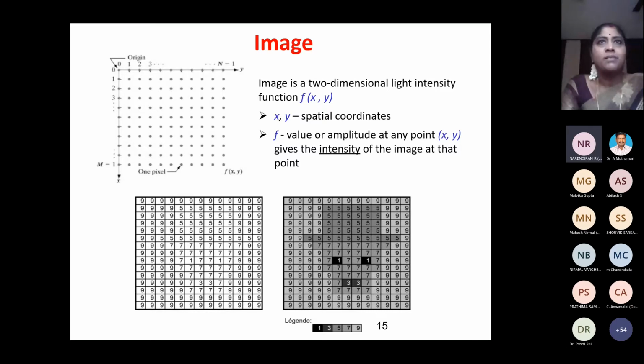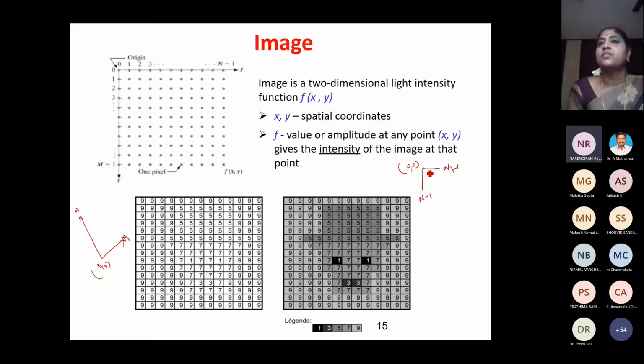Okay, so what is an image? An image is a 2-dimensional array. You can see an array here, made of rows and columns. Normally we have 0, 0, right? And we go to the number of rows, say m, and number of columns, say up to n. But in an image, we normally give the origin here, 0, 0, and this is number of rows, say m, and number of columns, say n. 0 to n minus 1, m minus 1, whatever it is.